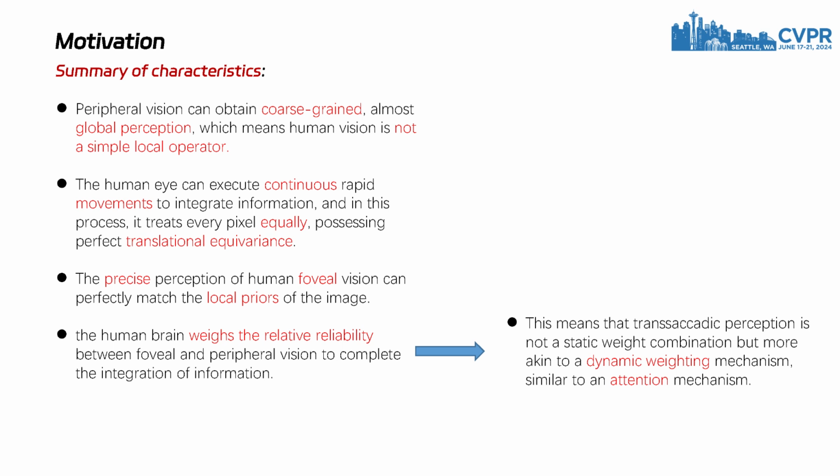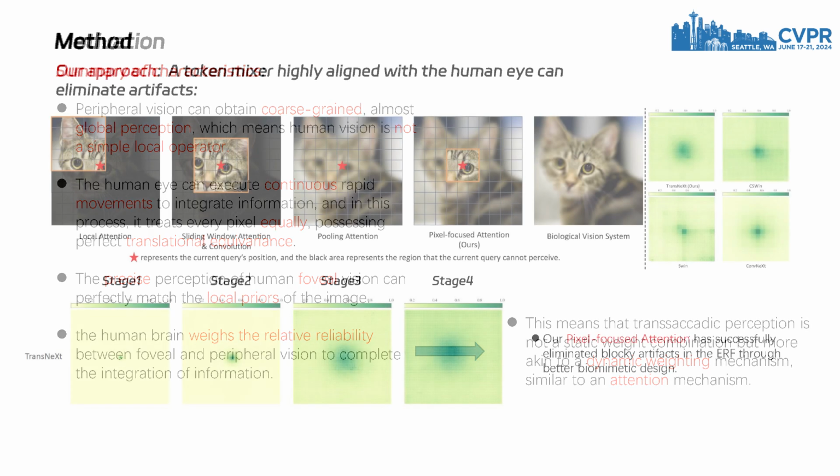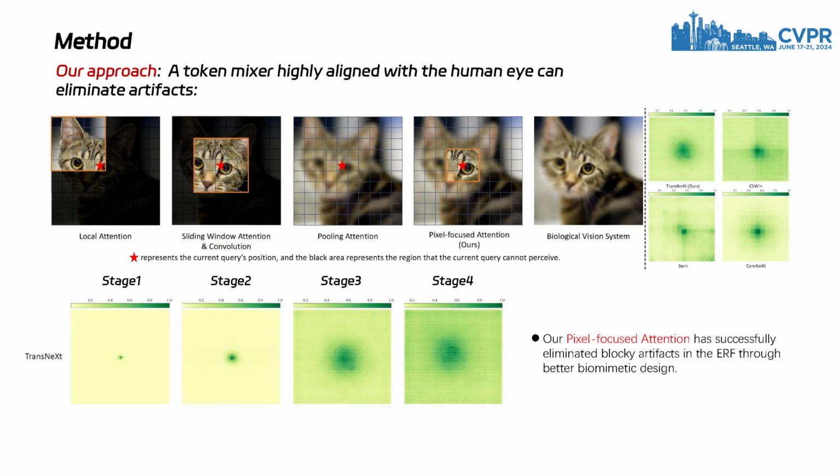Fourth, the human brain weighs the relative reliability between foveal and peripheral vision to complete the integration of information. This means that transsaccadic perception is not a static weight combination, but more akin to a dynamic weighting mechanism, similar to an attention mechanism. So, can a token mixer highly aligned with human vision eliminate artifacts? Our research answers this question.